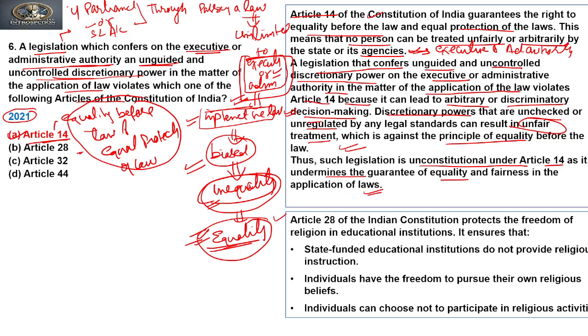Right? Now, the second option, that is Article 28. Article 28 is a part of the right to freedom of religion. It protects the freedom of religion in educational institutions. It ensures that state funded educational institutions do not provide religious instructions. Individuals have the freedom to pursue their own religious belief, and can choose not to participate in any religious activities in educational institutions.